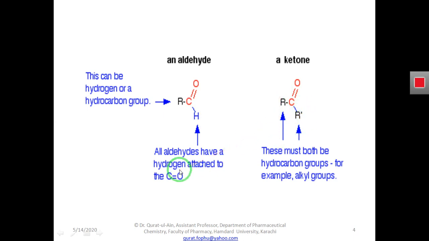So I am again concluding for you what aldehydes are. Aldehydes are the compounds that have the CHO functional group, and ketones are the compounds that have the carbonyl functional group.